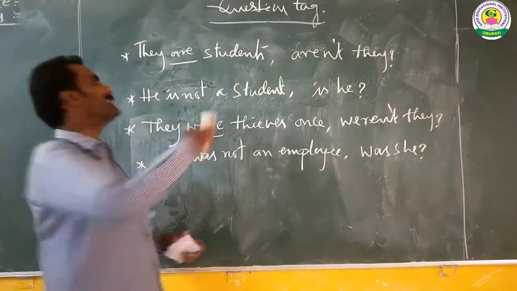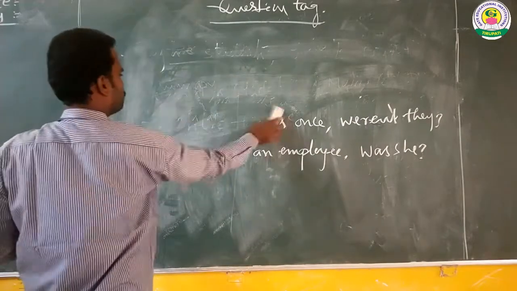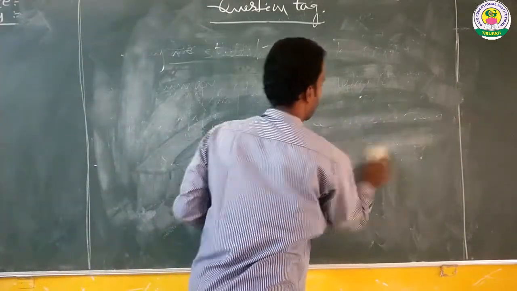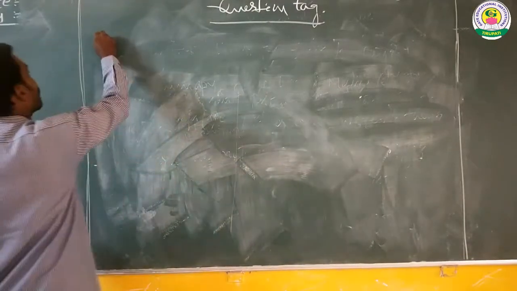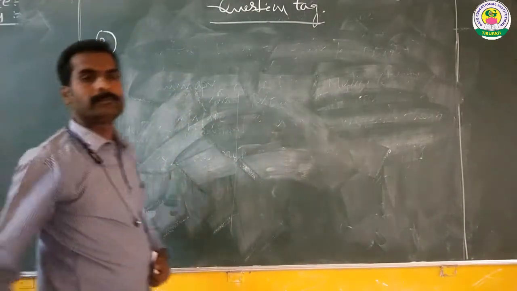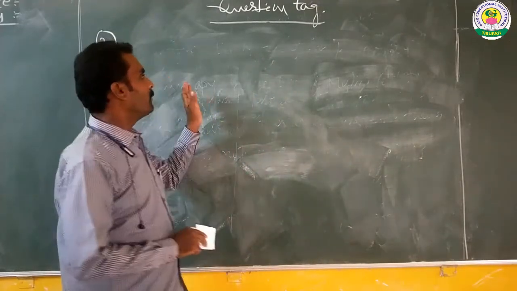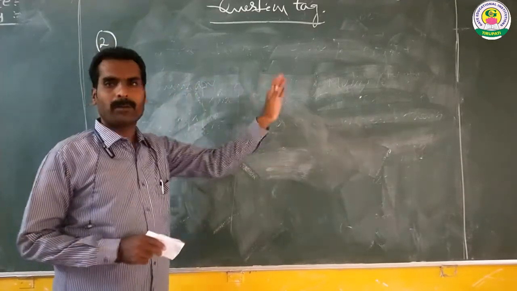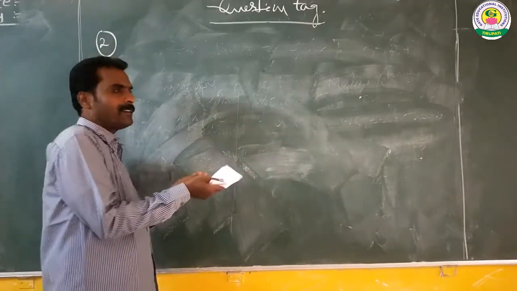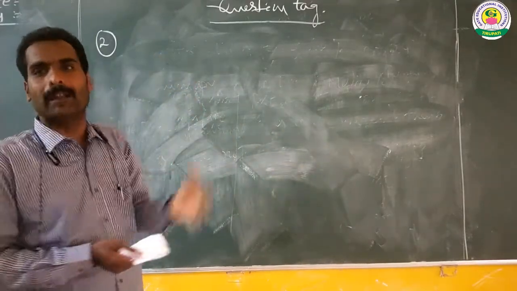Let's see the second rule. I told you that when a statement is given and you want to frame a question tag, we first check whether the statement has a helping verb or not.